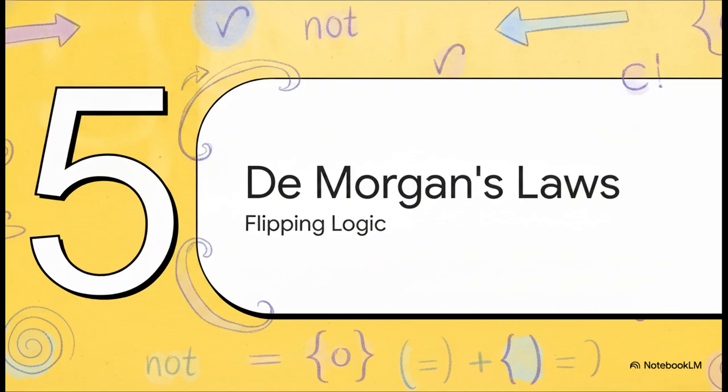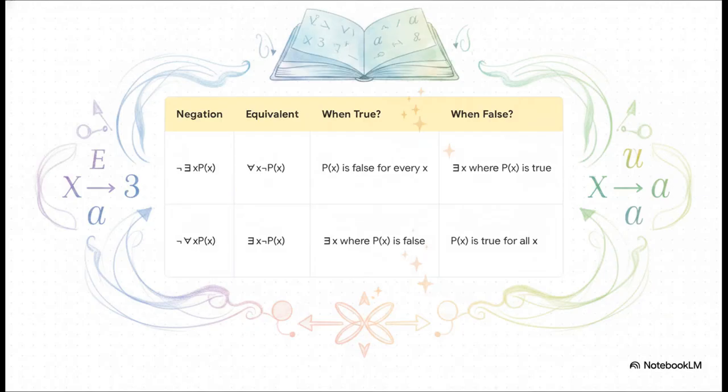Back to the math with Part 5, Flipping Logic with De Morgan's Laws. Let me guide you through this grid right here, straight from our source material. It outlines the precise rules for negating quantifiers, and honestly, the symmetry is pretty beautiful. When you negate an existential statement, meaning you're saying, it is not true that there exists an x, that is perfectly logically equivalent to saying, for every x, this property is false. And it works the other way too.